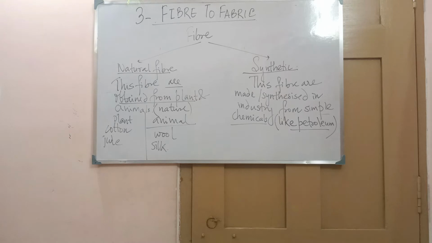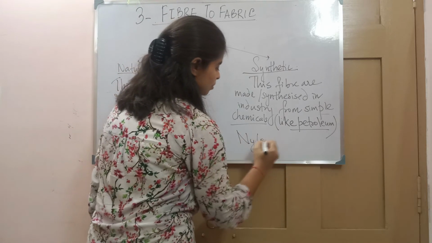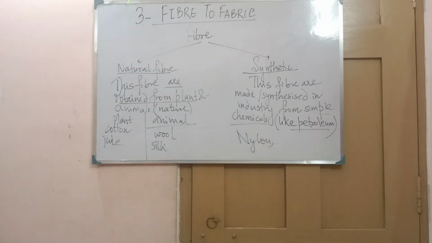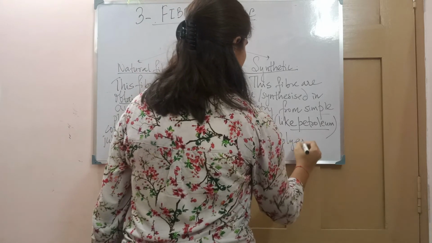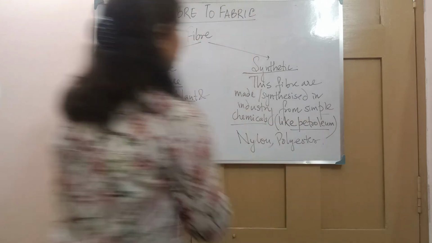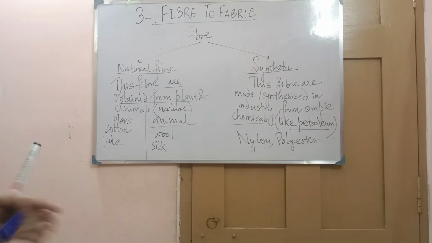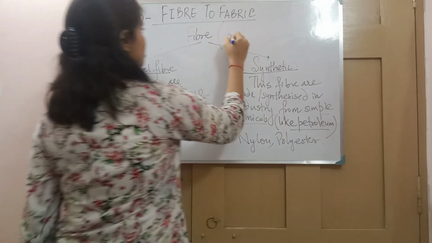What kind of fibers do we get from synthetic? That is nylon. Come on, we have all heard about nylon clothes. So we know what nylon is. Another is polyester, another is acrylic. So these fibers are classified on the basis of what? On the basis of availability.